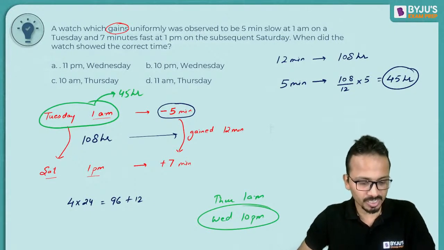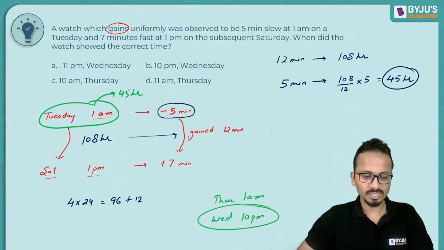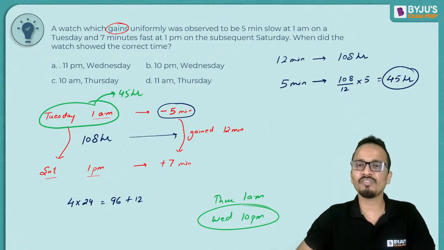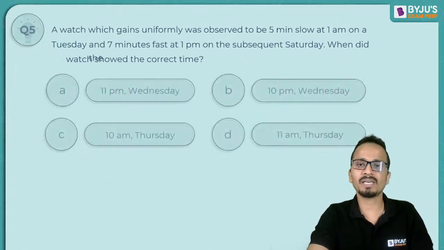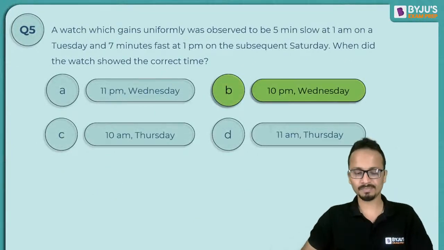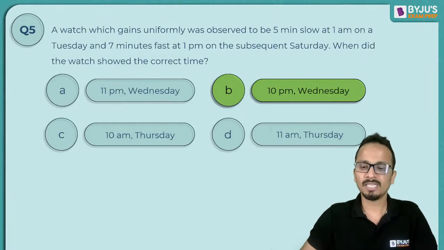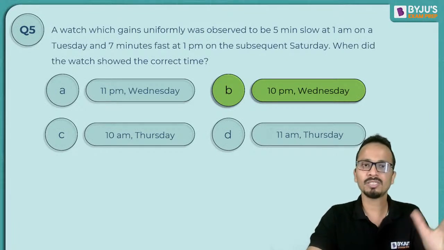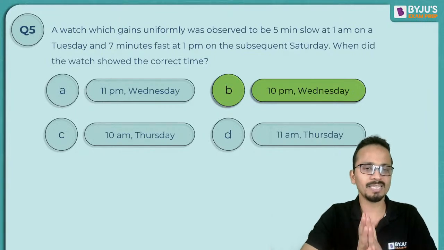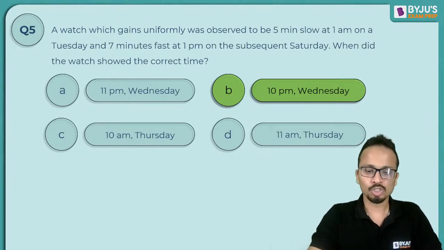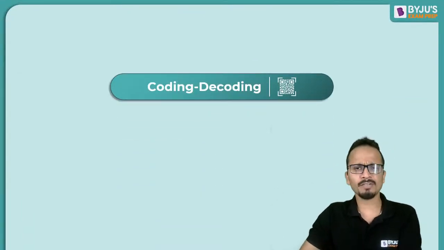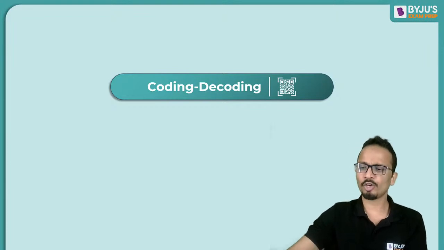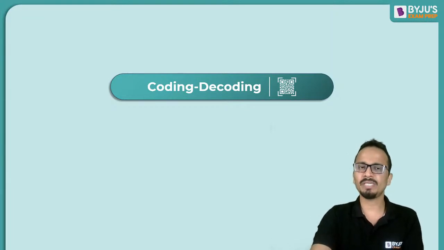Ashwani, Abhishek, Manish, yes, all of you have given a correct answer. Nice. So Wednesday 10 p.m. will be the correct answer for this question. Absolutely correct. Great. I hope all of you have understood whatever we are doing in this session. So that's it about clocks. Now let's move on to the final thing, coding and decoding. Another 15-20 minutes of your patience and we'll be done with this topic.